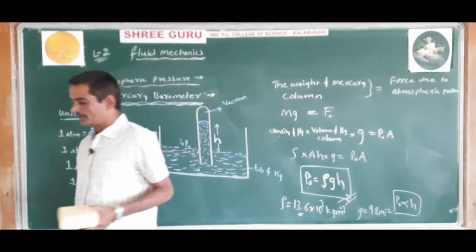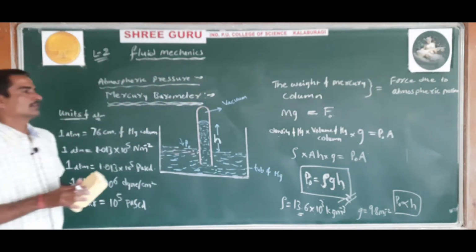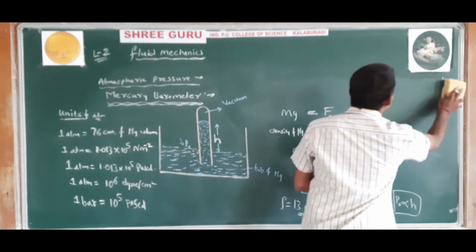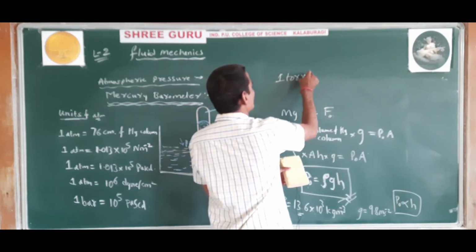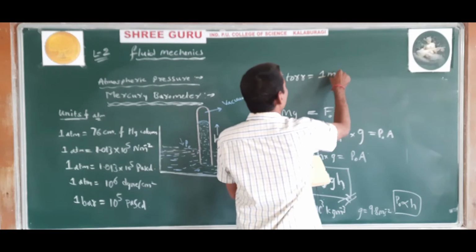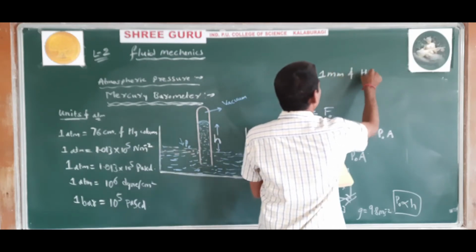Another unit used to measure atmospheric pressure is torr. 1 torr is equal to 1 millimeter of mercury column.